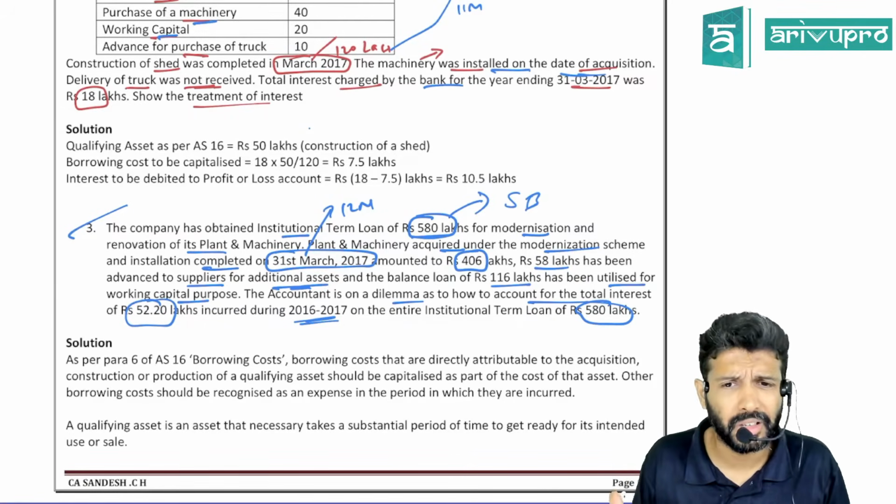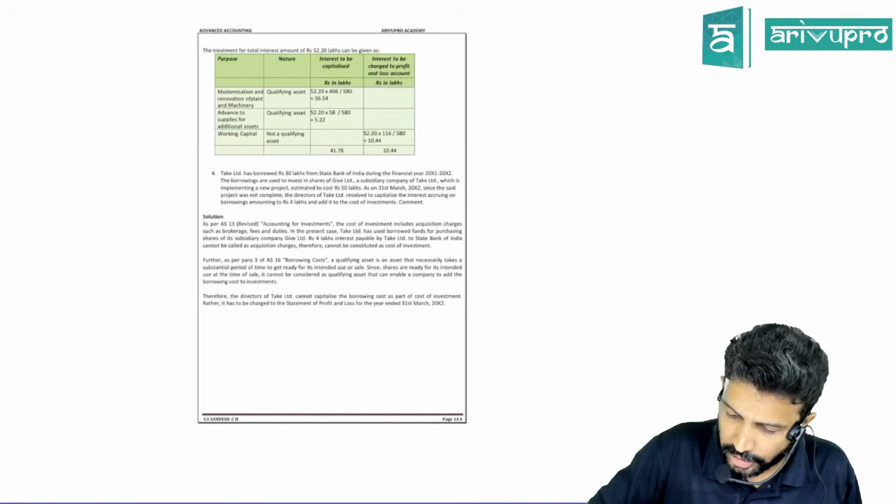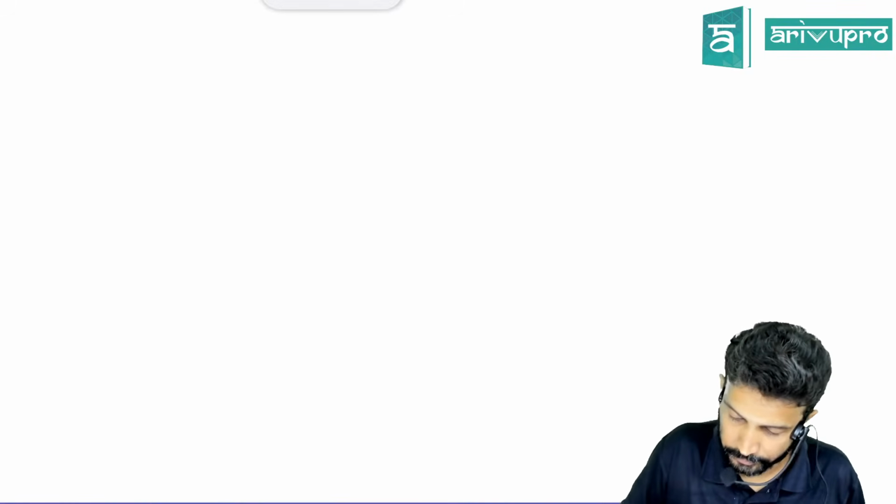Same as last question. Same format. In fact, check here. Just check this solution. Is this 3 lines or the same table? Same table.